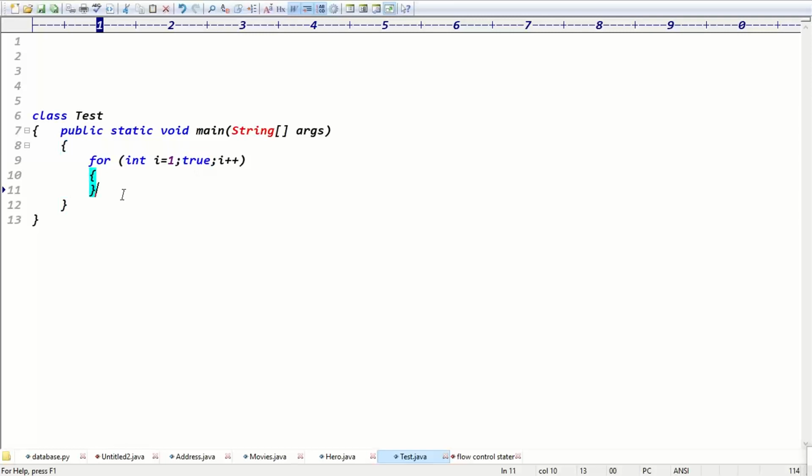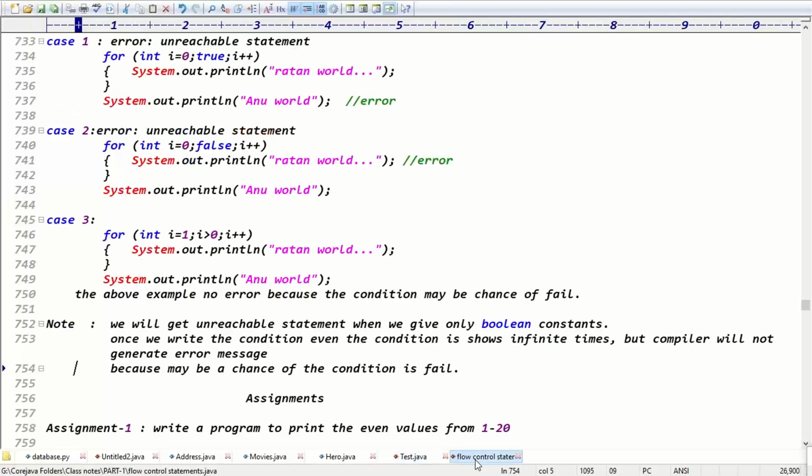Okay. When we have the remaining code, then only the code is unreachable. Do you have any code now? There is no code, right? There is no code means there is no unreachable data, right? If code is there, yes, unreachable. There is no code, there is no unreachable, right? Exactly. We will get the unreachable statement only when we have the Boolean constants. We will get the unreachable statement when we give only Boolean constants.